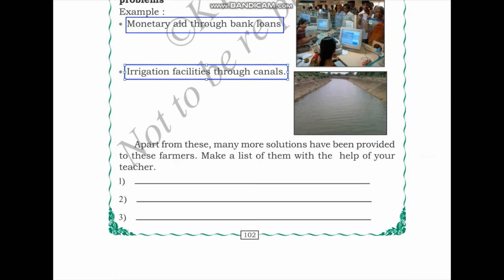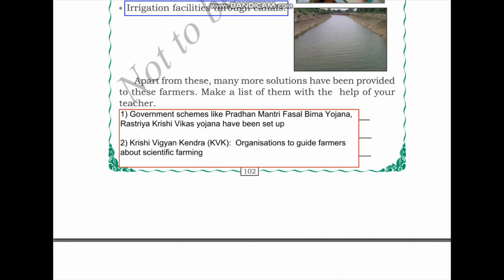Apart from these, many more solutions have been provided to these farmers. Make a list of them with the help of your teacher. I have given two solutions over here. Firstly, government schemes like Pradhan Mantri Fasal Bima Yojana and Rashtriya Krishi Vikas Yojana have been set up. With the help of these schemes, it is aimed to provide small scale farmers monetary security.